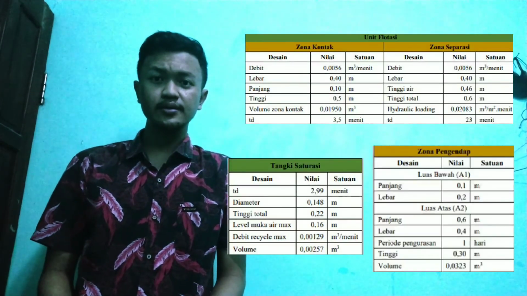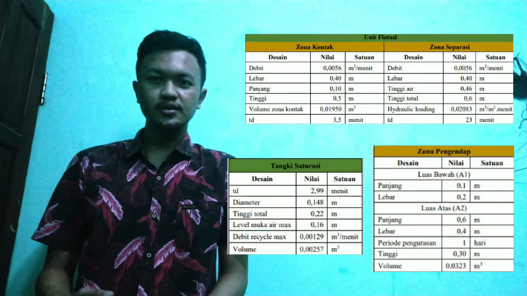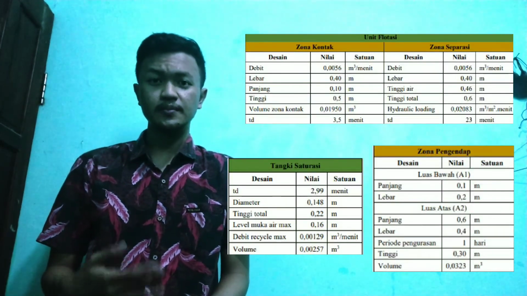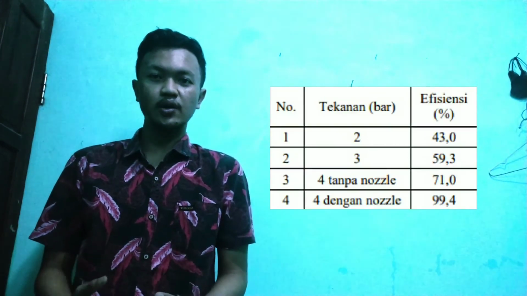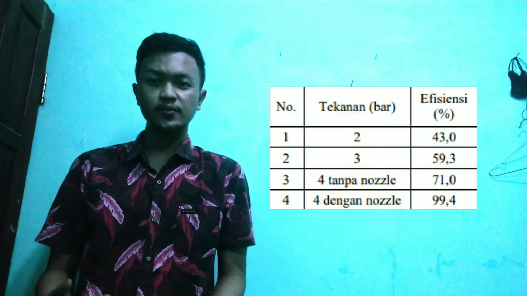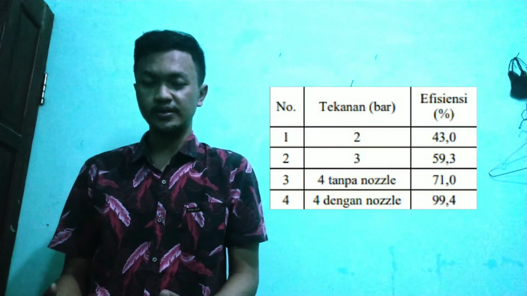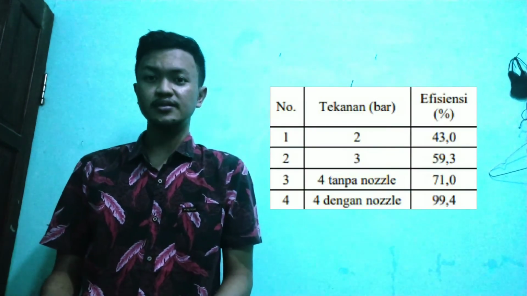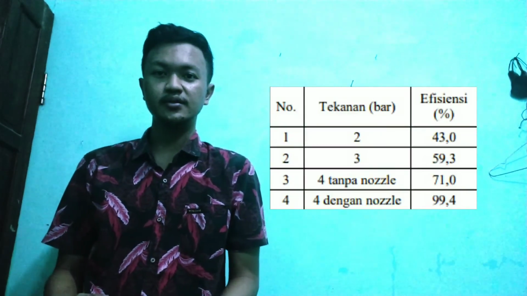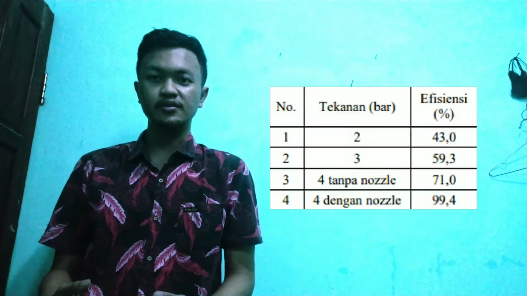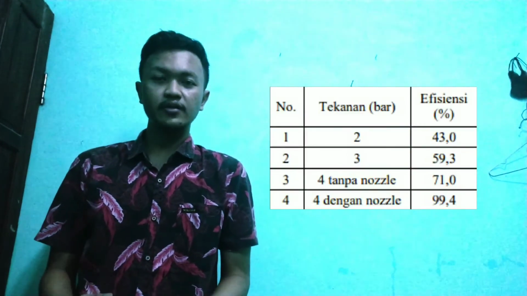scrap metal, and nozzle. From the calculation result of each unit, namely the saturation tank and flotation unit, which includes the contact zones, aeration zones, the sedimentation zone, it can be seen in the following table. In the table, it can be seen that the increase in operating pressure at saturation tanks will increase the efficiency of oil and grease removal. The increase in the efficiency of oil and fat produced is quite significant from a pressure of 2 bar to a pressure of 4 bar with an average value of above 40%.